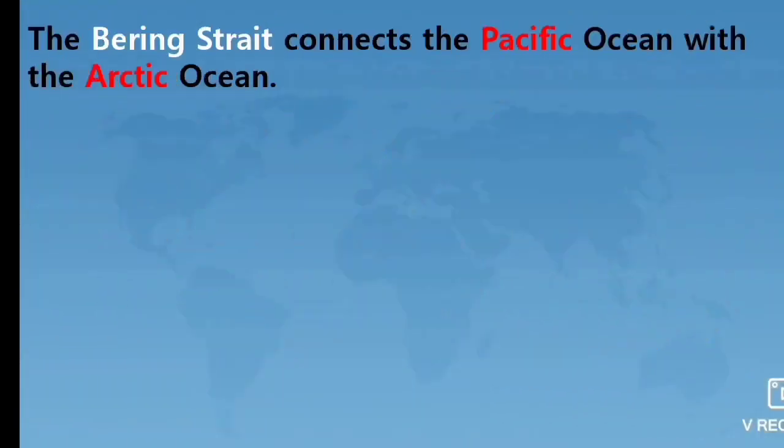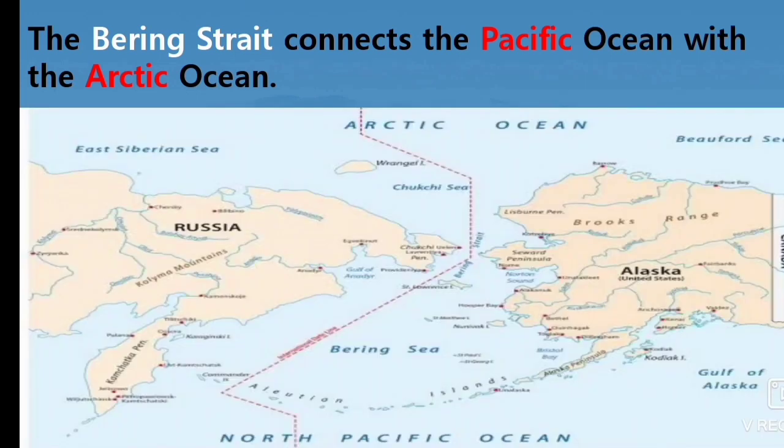Next, the Bering Strait connects the Pacific Ocean with the Arctic Ocean. Students, as I told before, strait means a narrow stretch of water linking two large water bodies. Students, look at the map. In this map, the red color line indicates the Bering Strait.